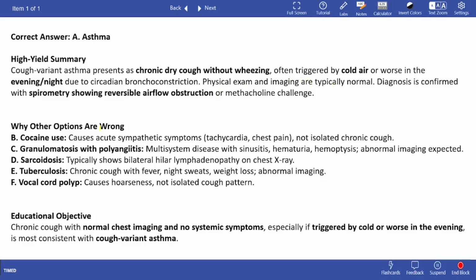And you can diagnose this by spirometry or methacholine challenge. So methacholine challenge, I assume you guys already know what that is. It's basically when you give methacholine and the bronchoconstriction is increased, and a person with asthma who is susceptible to bronchoconstriction will develop a more serious reaction, whereas the normal person will not.